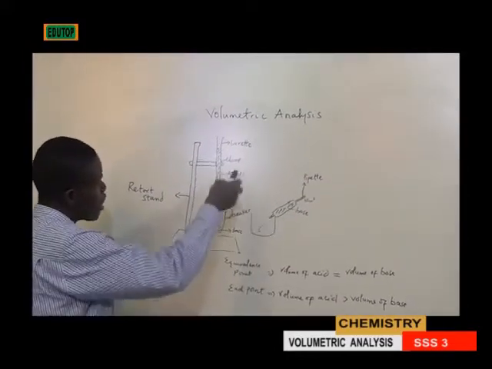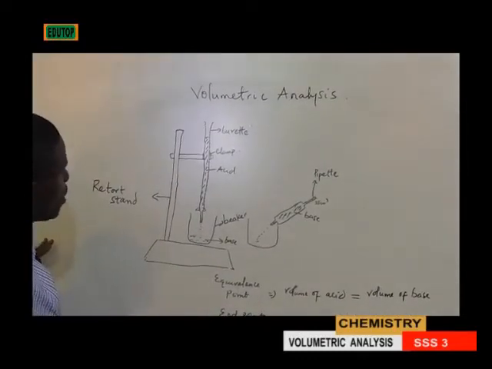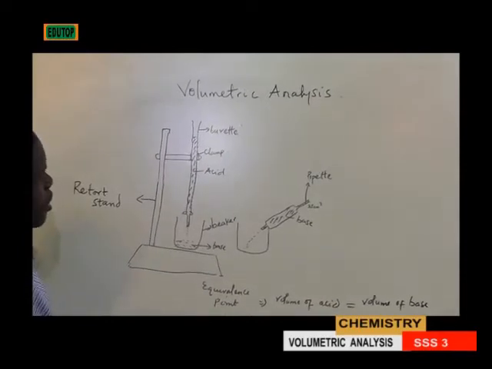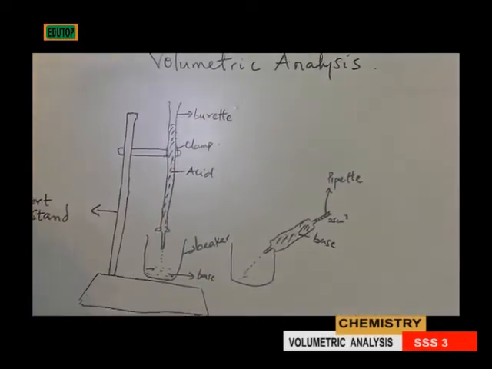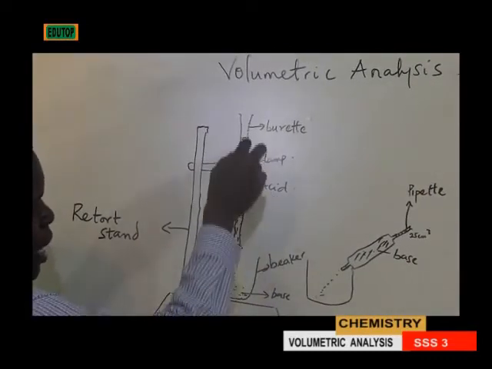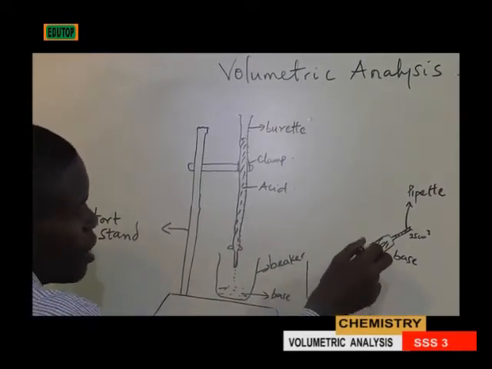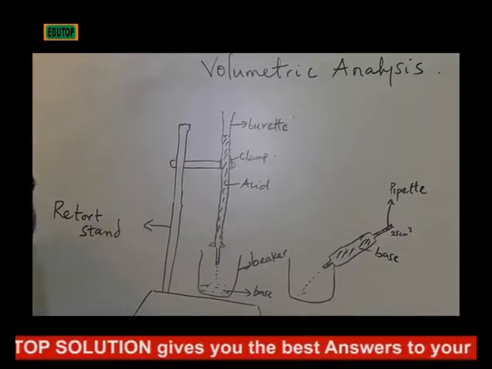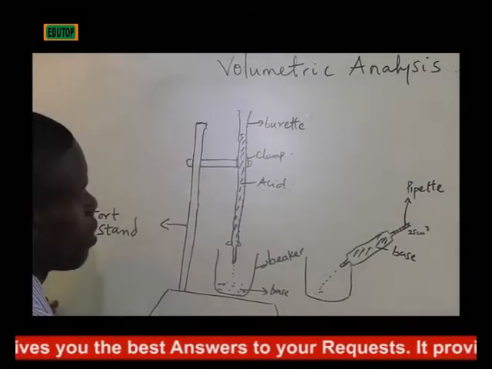Now, if you take a look at the diagram on the board, you will see that you have your retort stand. This is your burette that is clamped to the retort stand. The acid is meant to be in the burette, while the pipette holds the base. The pipette is usually calibrated. The standard calibration is 25 cm3.